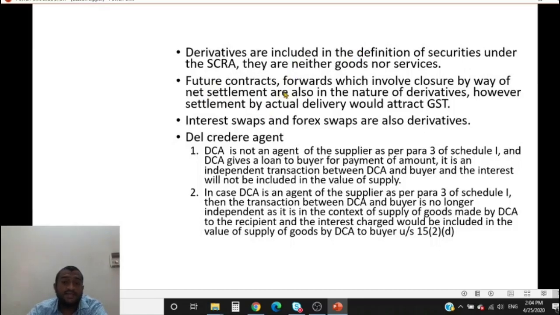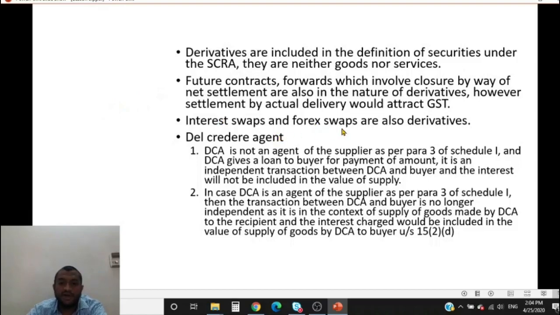If there is actual settlement by actual delivery, then it would be covered by goods and would be subject to GST. If there is only net settlement involved at the end, then it is in the nature of derivatives and therefore covered by the definition of securities, and it is neither goods nor service. So the one thing you have to look out for is how is it being settled? Is it being settled by actual delivery of goods, or is it just settlement by way of exchange of money? If it is settlement by delivery, then you have to say that GST would be leviable.